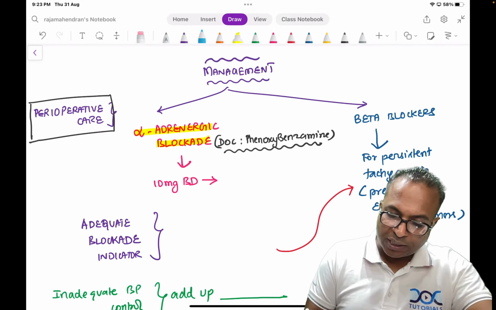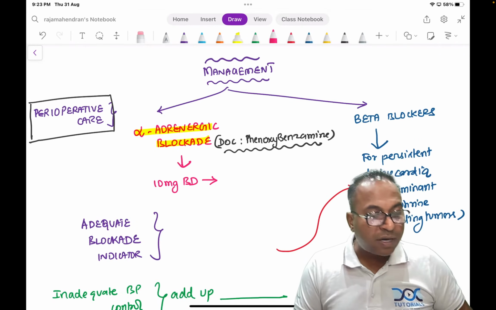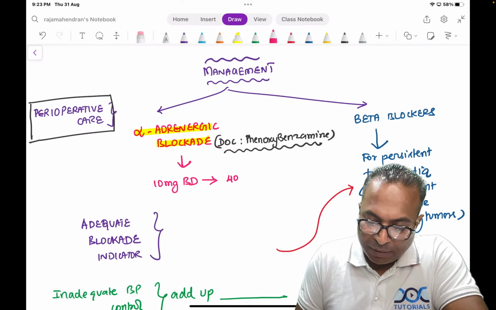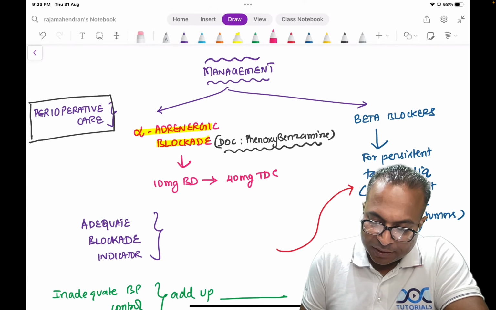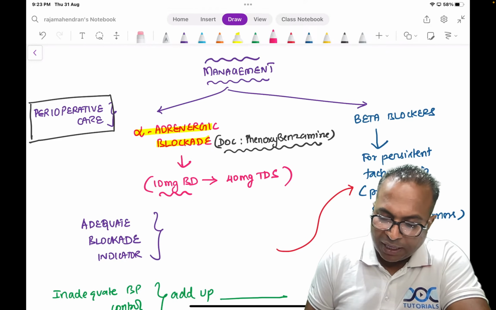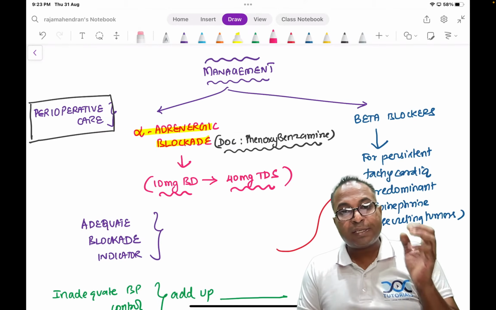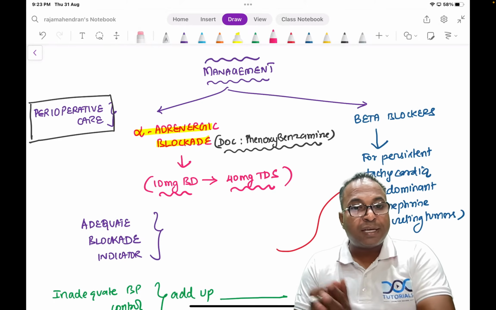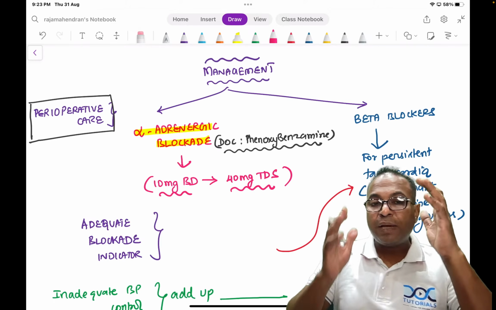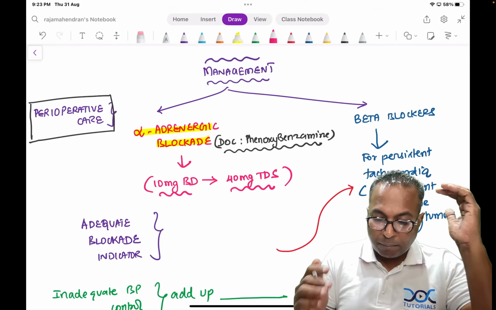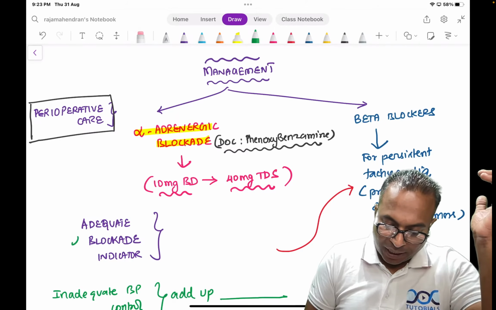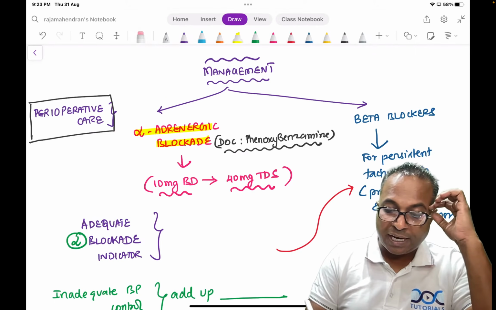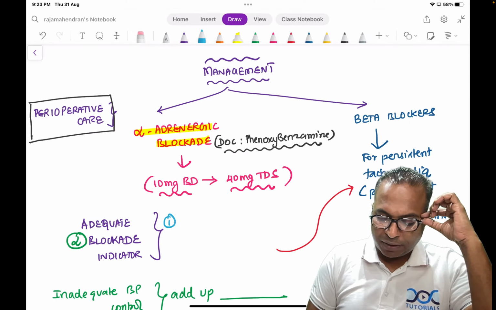Initially they started with 10 mg BD, and this drug is increased to 40 mg three times a day. From 10 mg BD to 40 mg TDS, the drug is slowly increased, in such a way that there should be complete alpha blockade. Adequate alpha blockade is indicated by two symptoms.